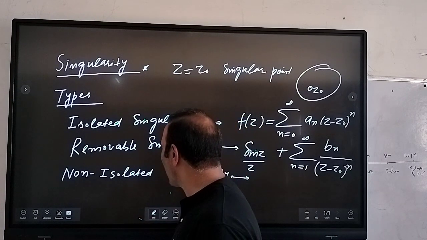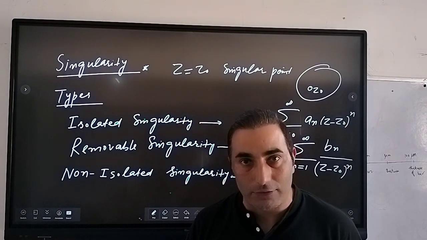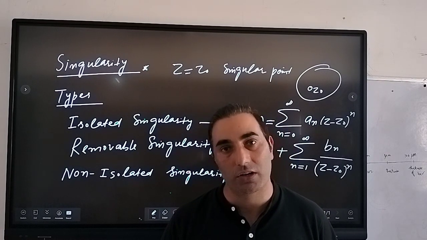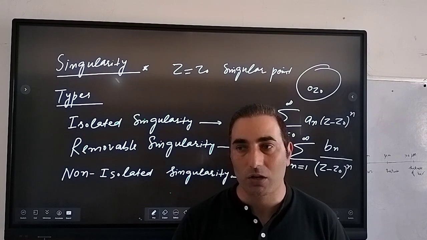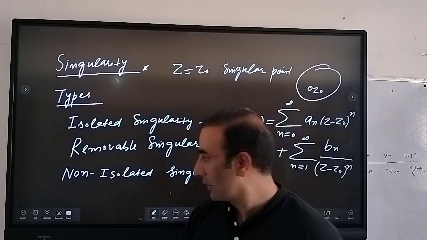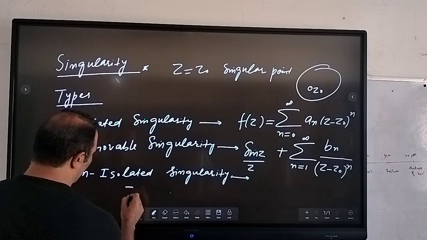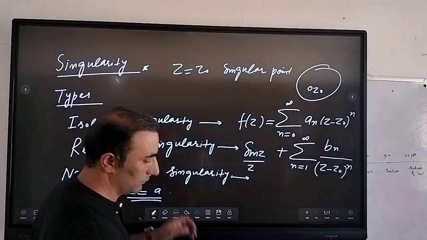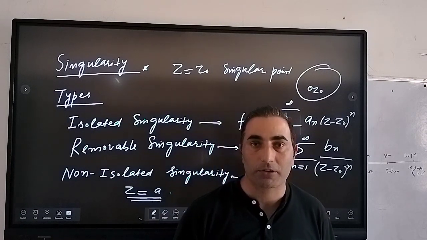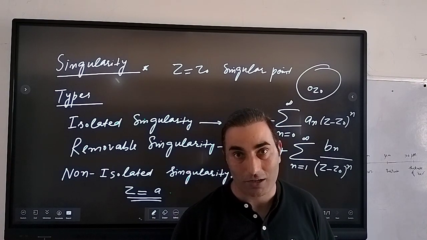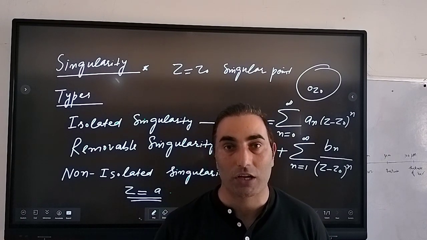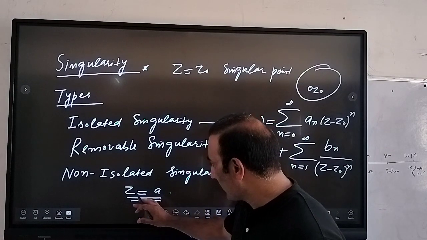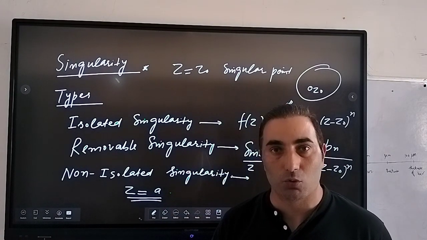And the last one is that's called a non-isolated singularity. So before discussing that non-isolated singularity, you should know about what is the limit point of poles. तो limit point of poles हम कहते हैं कि कोई point जो इसका limit होगा, right? Suppose we have some limit point of this function, so suppose we have z equal to some a, so this a is the limit point of this pole, right? So that means number of terms will be finite in that case, because when we talk about poles, the number of terms in that Laurent series are finite in number, right?